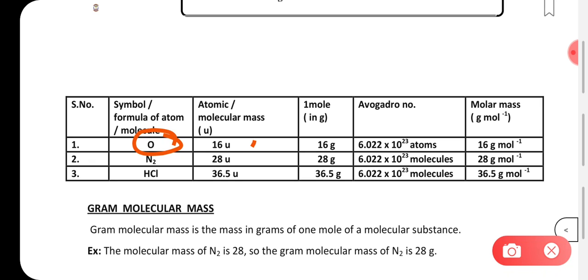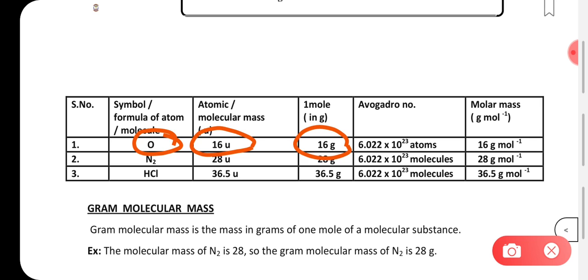Oxygen atomic mass is 16 atomic mass units, which can be written as 16 grams. In grams, 16 U can be written as 16 grams. It is one and the same, two different ways of expressing the mass. So 1 mole of oxygen is going to contain 16 grams. It means how many atoms will be present in 16 grams of oxygen.